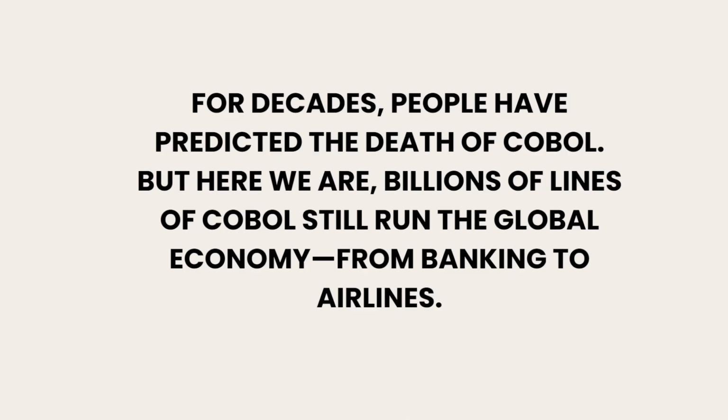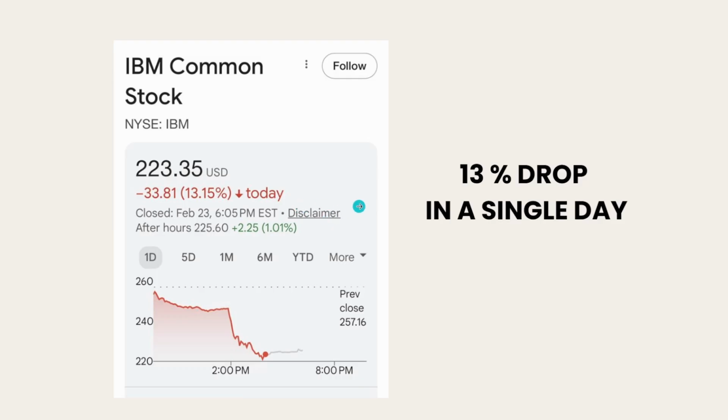Billions of lines of COBOL still run the global economy, from banking to airlines to insurance, retail, you name it. And this is an example why things have changed. With the rise of AI, companies like Anthropic are releasing research and white papers claiming that the legacy systems can finally be modernized faster than ever before. Code that once took months to understand can now be analyzed, explained, and even rewritten in minutes.